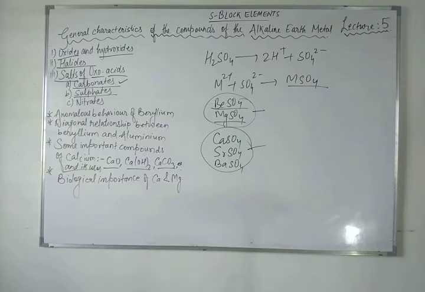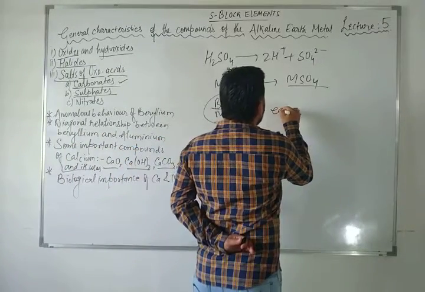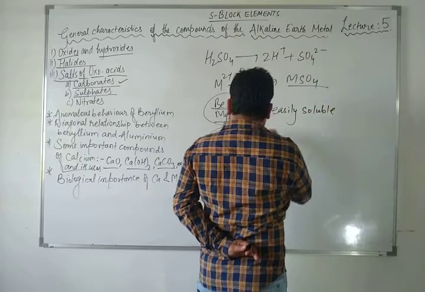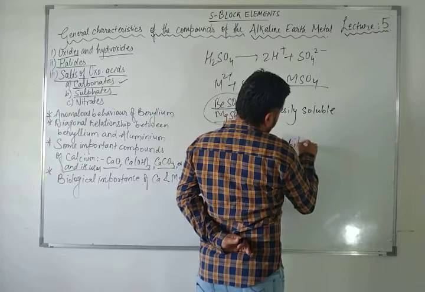From calcium to barium sulfate the solubility decreases. Here the solubility is high, meaning it can be easily dissolved, but as you move down the group, the solubility decreases.